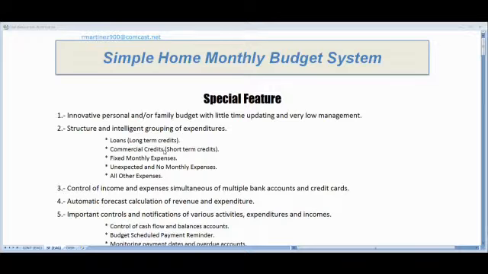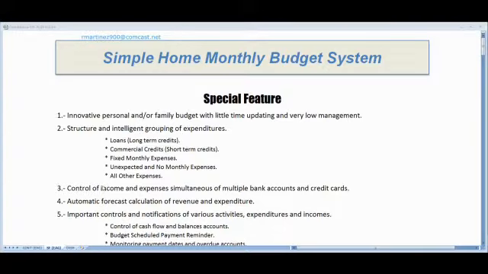Fixed monthly expenses like services, rent, cellular or cable, or any other expenses that you know are monthly. Unexpected and non-monthly expenses like vacations, doctor and medicines, or car repairs, and all other expenses. You see, these all other expenses are calculated by the system.